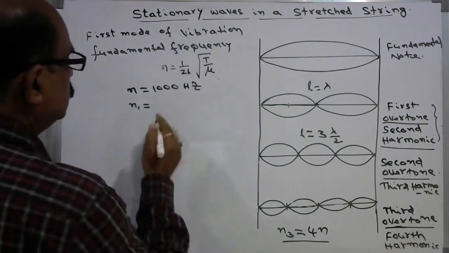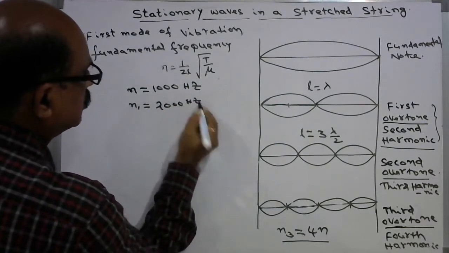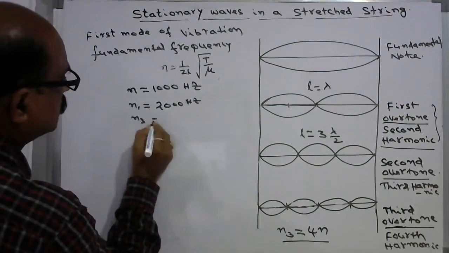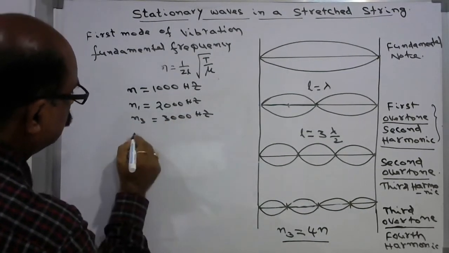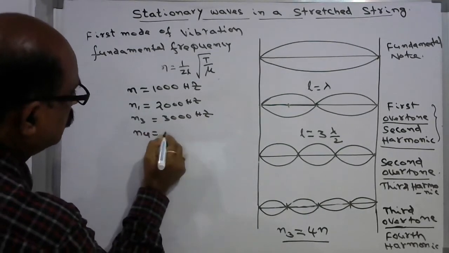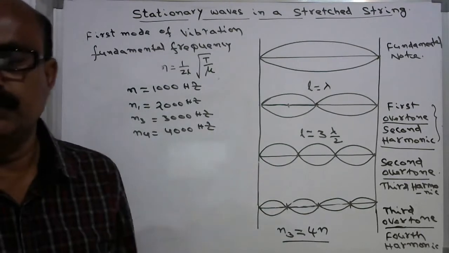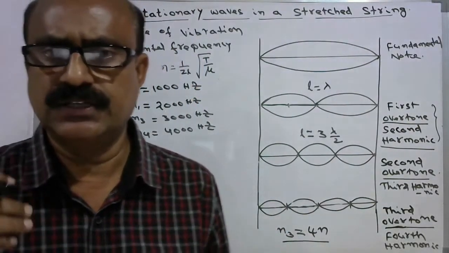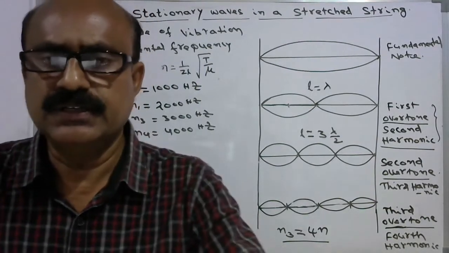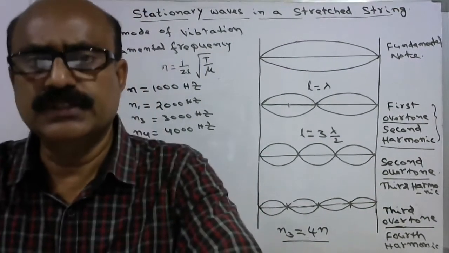The second harmonic is 2000 Hz, the third harmonic is 3000 Hz, and the fourth harmonic is 4000 Hz. But you cannot listen to 1500 Hz, 16,000 Hz, 17,000 Hz. This is not possible to produce in this case.